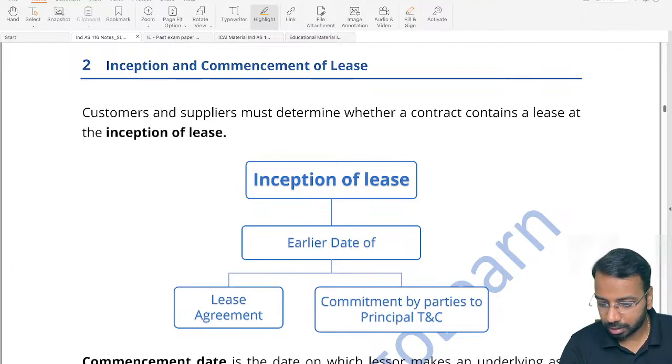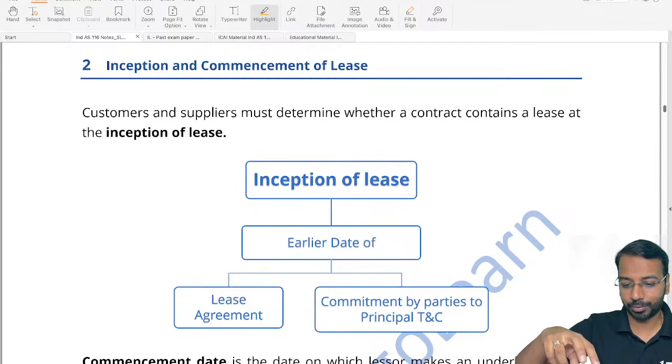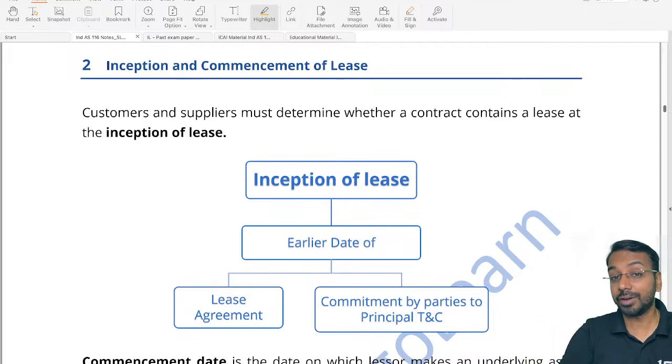Okay, everybody has understood. Thanks a lot. Then one question is there, sir: will the asset which was taken on lease by the lessee be tested for impairment by the lessee? They will test the ROU asset for impairment. So that we'll understand in Ind AS 36, impairment related concepts. So if the ROU asset is impaired, then we will test it for impairment.